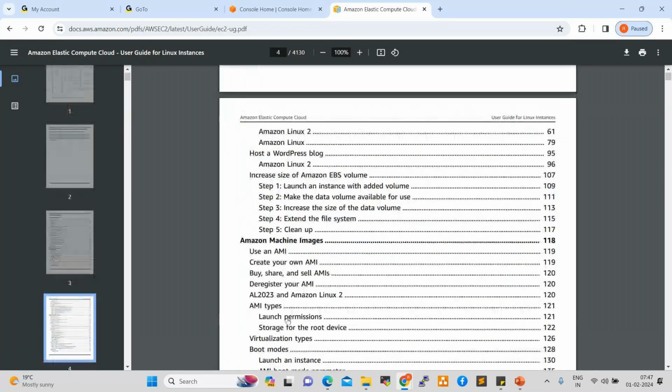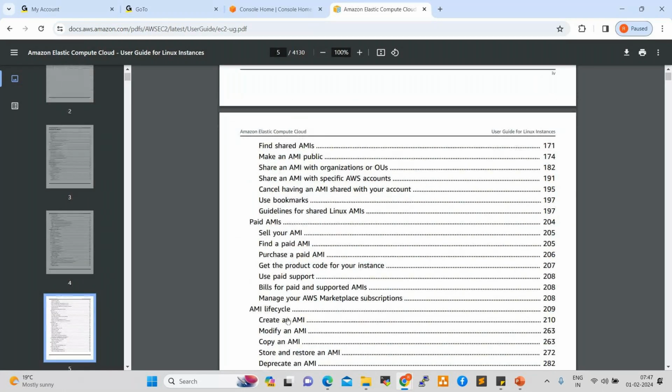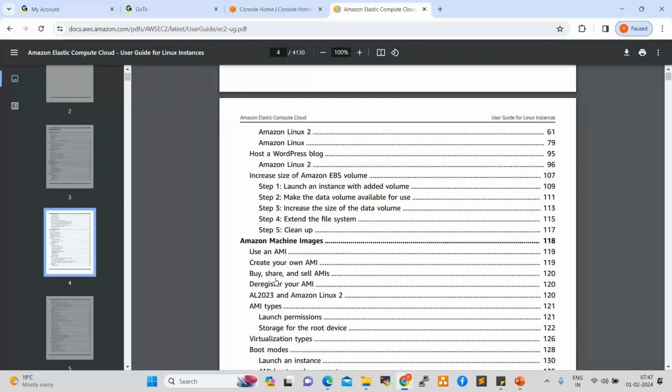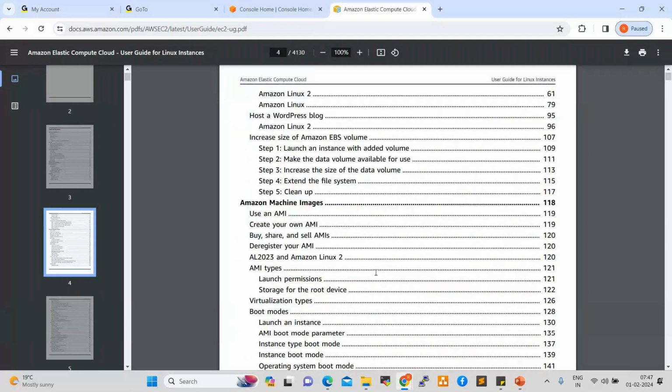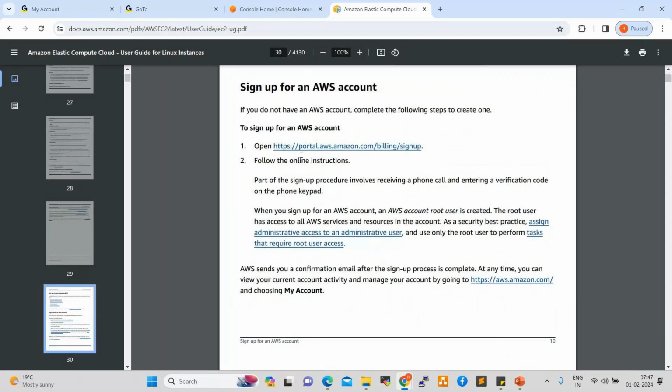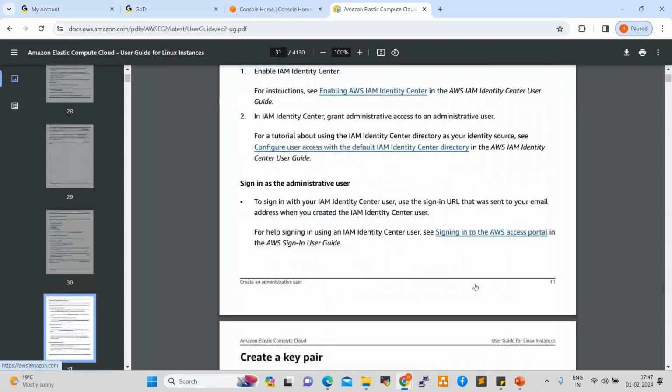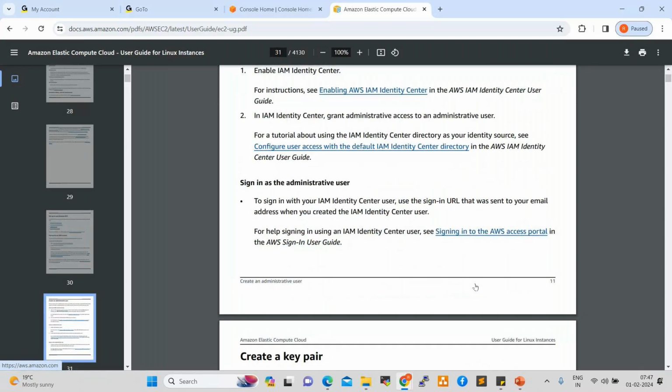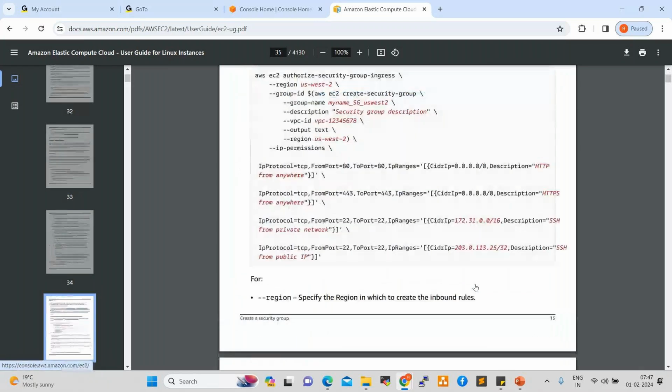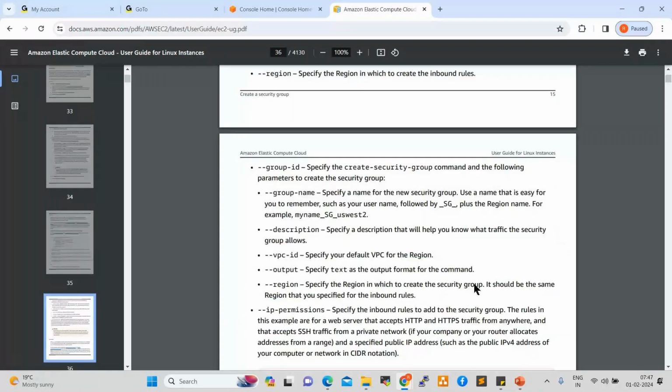For example, if you click on sign up for an AWS account, they give some URL and all the steps are there, step by step. CLI is also there.